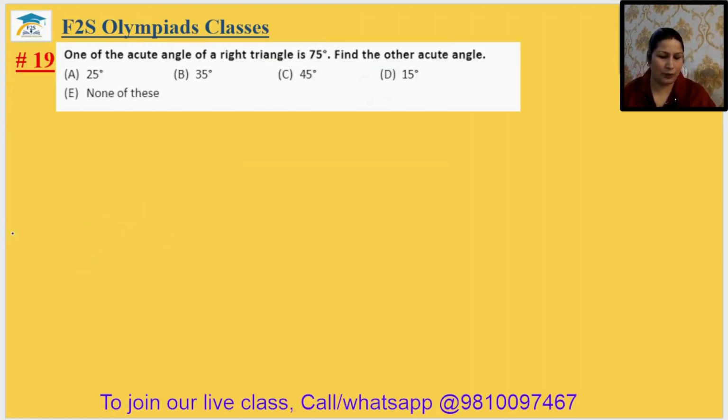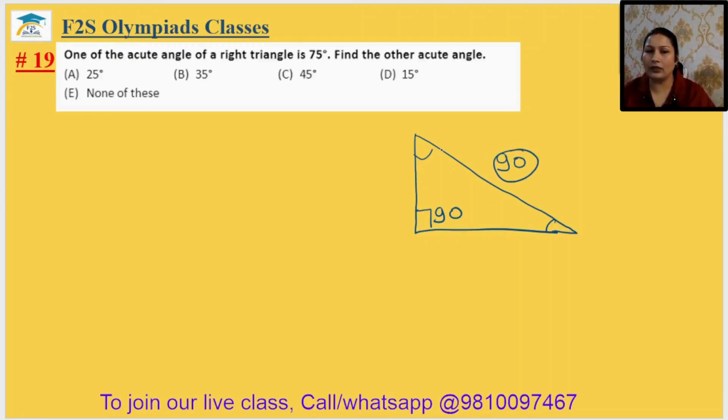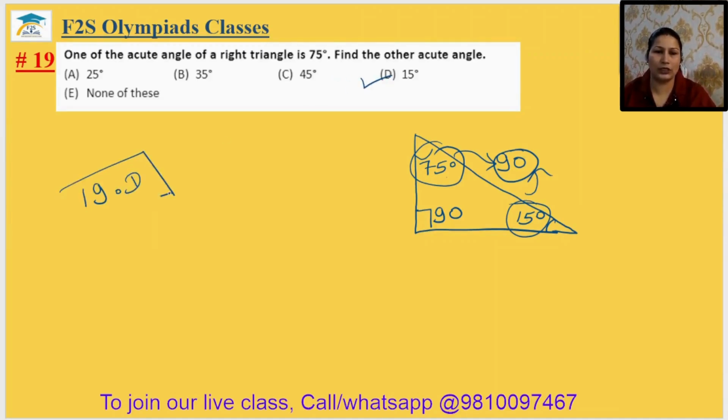Come to question number 19. One of the acute angles of a right angle triangle is 75 degrees. Find the other acute angle. There is a right angle triangle. We know in a right angle triangle, one angle should be 90 degrees. It means the sum of the other two angles should be 90 degrees. And we know one angle is 75 degrees, so definitely the other should be 15 degrees, so that the sum of these two will be 90 degrees. Okay? So that's why the answer will be option D. So 19th answer is option D.